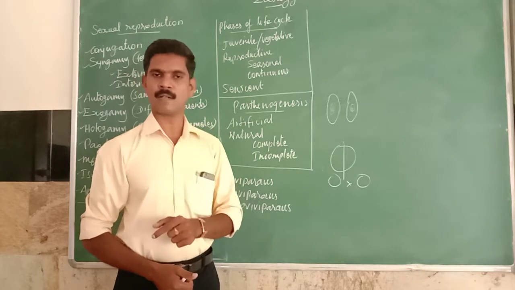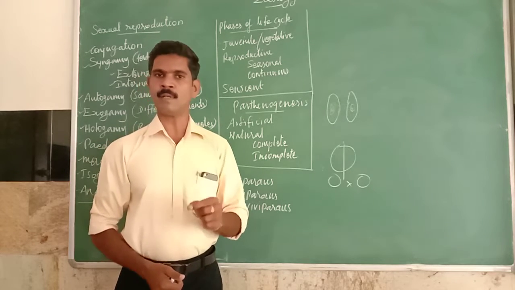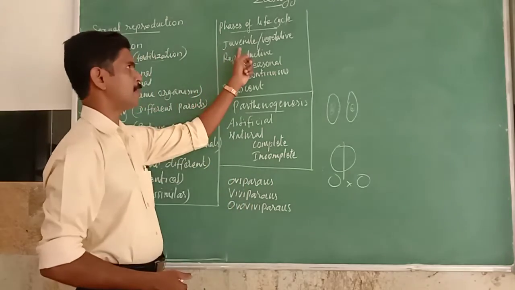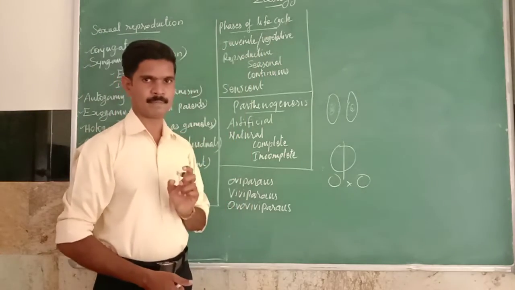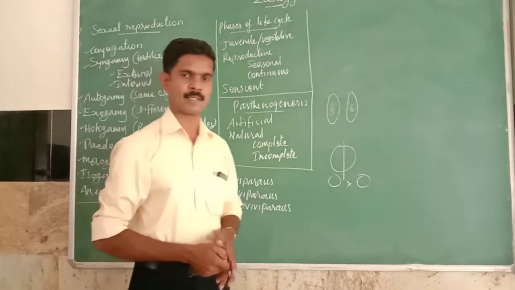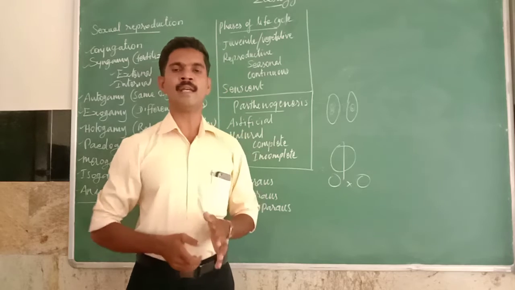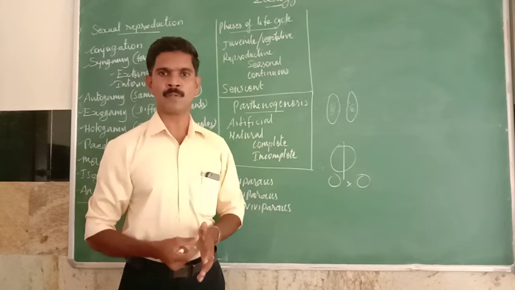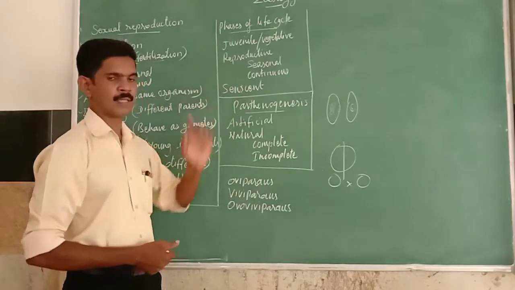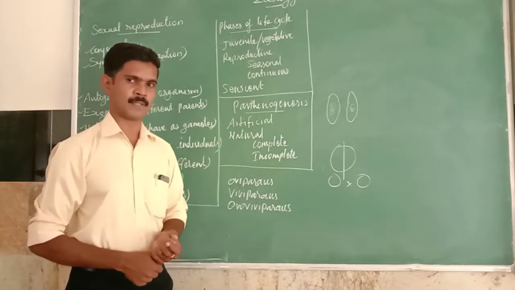The second phase is called the reproductive phase. The reproductive phase means the period when an organism is ready to produce its young ones.